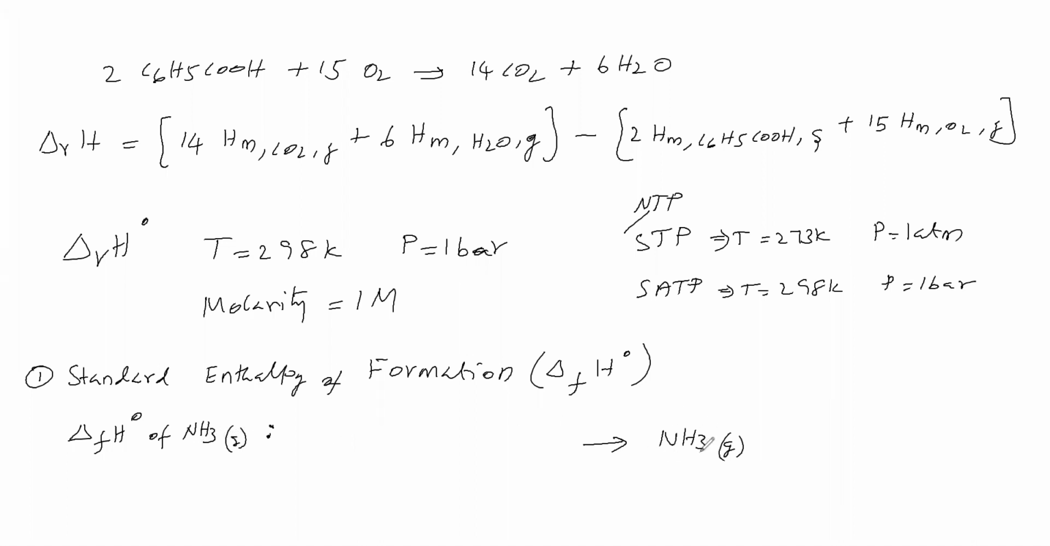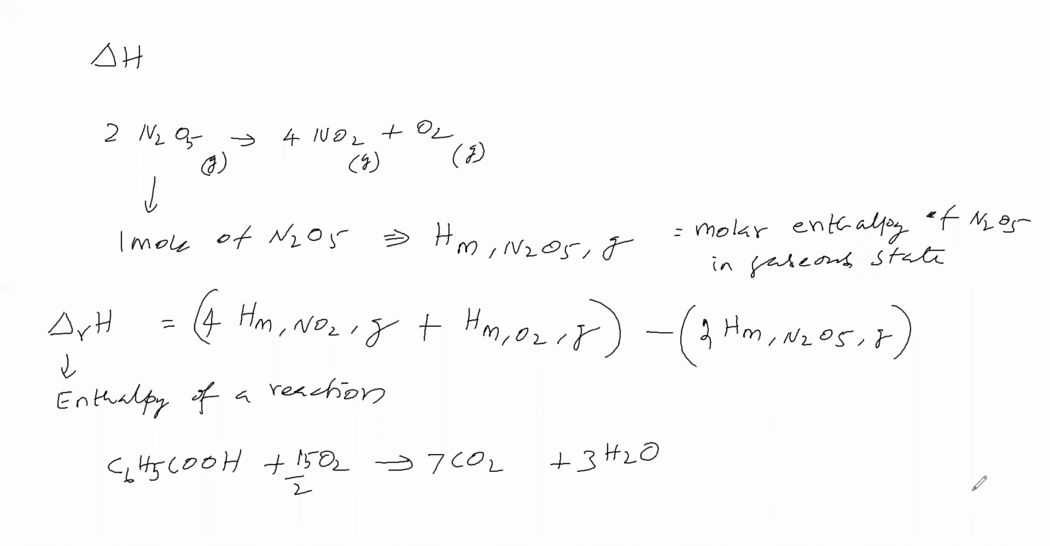So we have written the product. On the left side we have reactants. The left side has the constituent elements of the product. What is the product? Ammonia. What does it consist of? Nitrogen and hydrogen. You write those constituent elements here in their standard state. What is the standard state? That we will see.